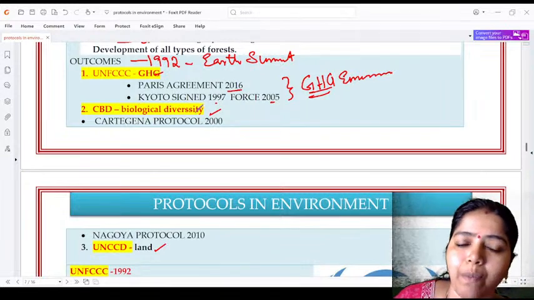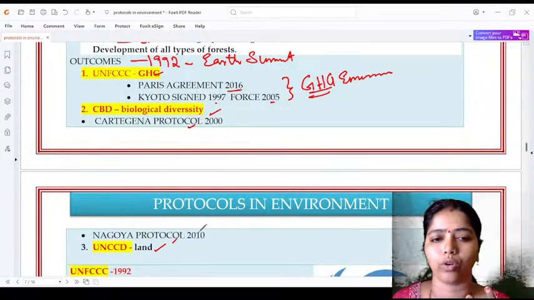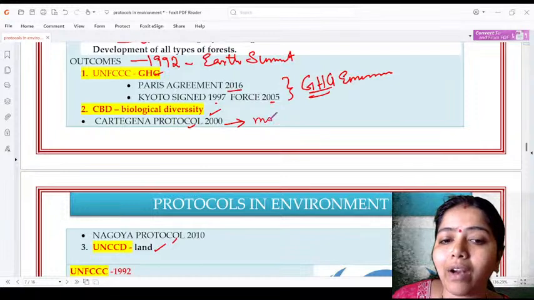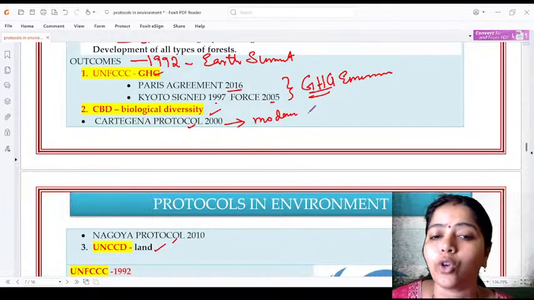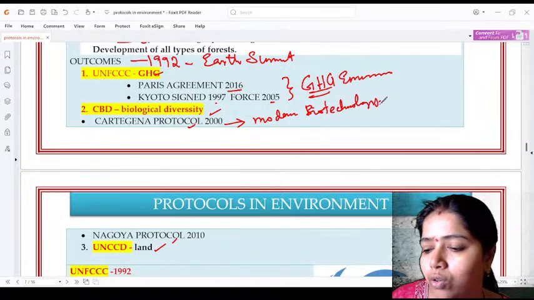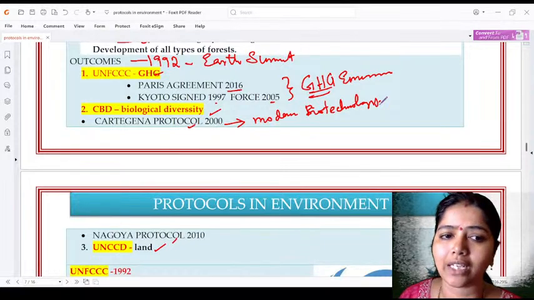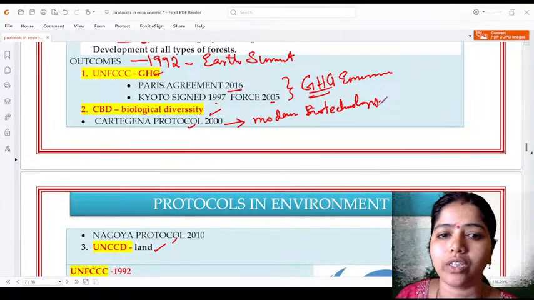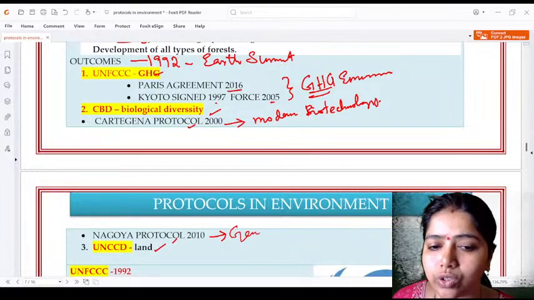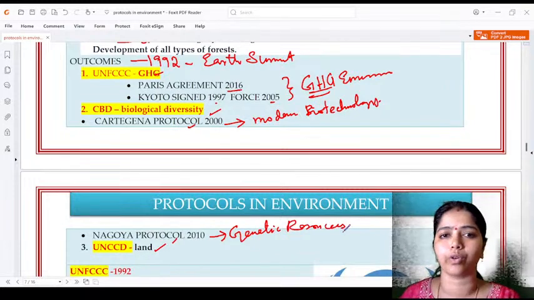And next comes the CBD, that is the Convention on Biological Diversity. They focused on two things. One is Cartagena Protocol and another one is Nagoya Protocol. Cartagena Protocol is mainly meant for modern biotechnology, so that it should not be harmful to mankind. Good morning, Sudha Panwar. Very good morning. So it should not be harmful to human society, and that was proposed in the Cartagena Protocol in the year 2000. Nagoya Protocol in the year 2010 is talking about genetic resources, how to preserve the genetic resources.